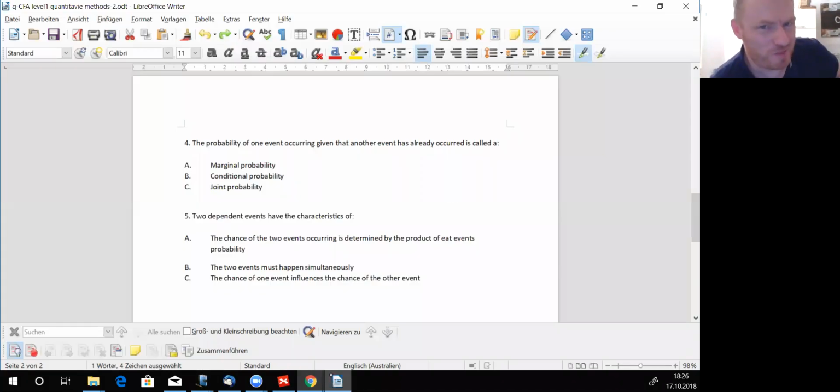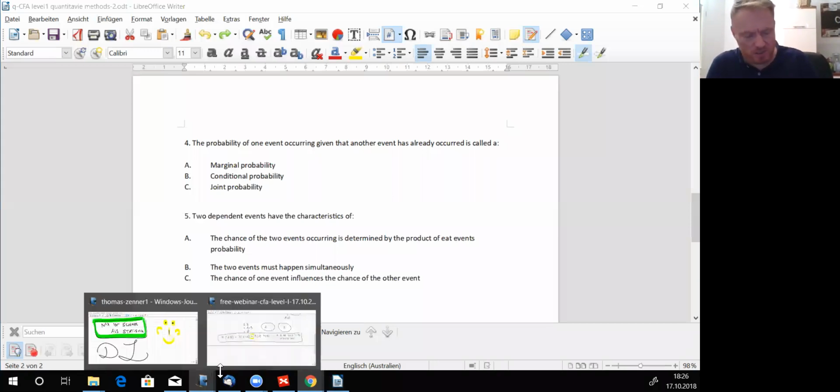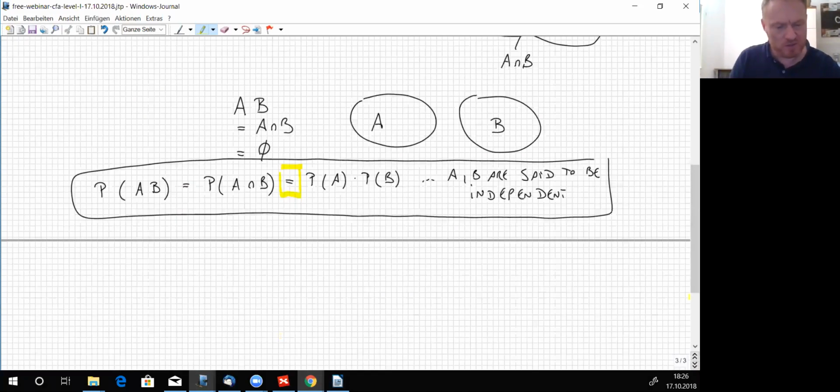So it has to be answer C, but let's be honest. Let's take a look first and then say whether or not it's true. The answer C, the chance of one event influences the chance of the other event, is very important. It is true and very important because dependent means one event influences the other, right? That's the true core of the word. So yes, answer C is right. And that was it. 5 is C. If we write it down, 5 is C.